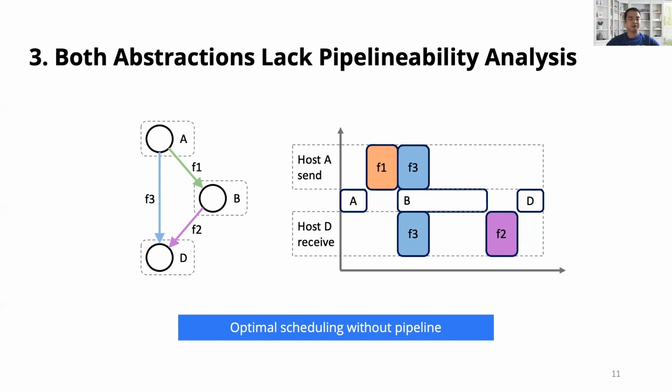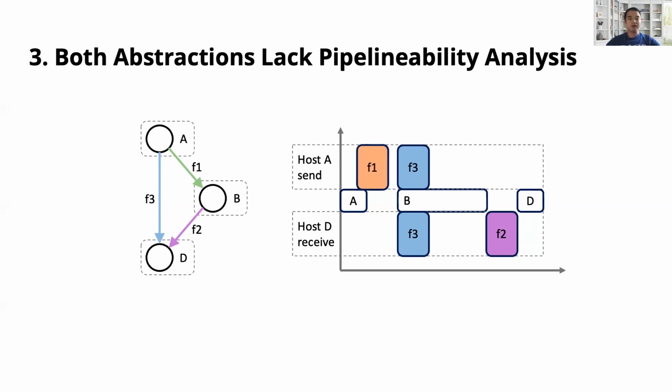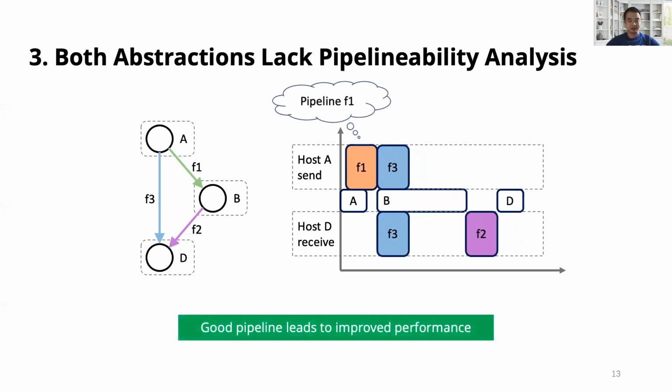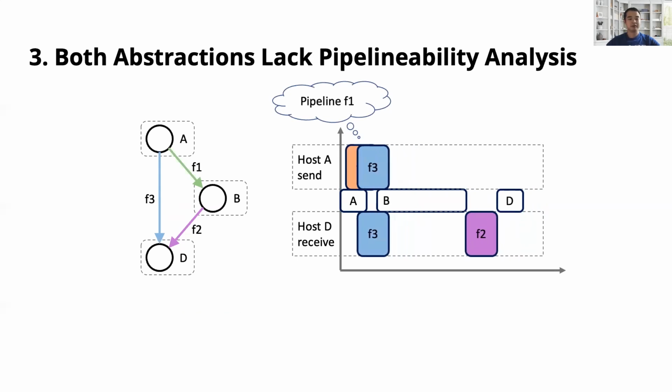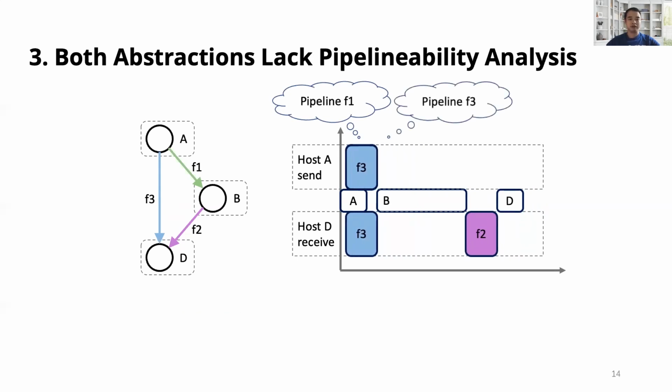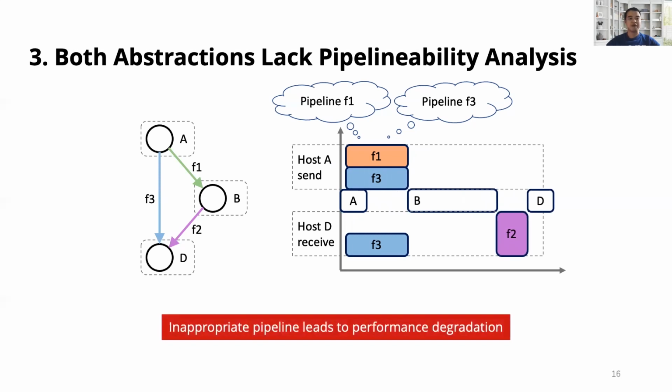In this example, we also have three tasks. And this figure shows the optimal scheduling without any pipelining. If we overlap communication of flow 1 with task A, we can improve the performance. However, if we also overlap the communication of flow 3 with task A, then flow 3 has to compete for the network resources with flow 1 and delay the execution of task B, resulting in degraded performance. Based on these observations, Suvan will introduce the definition and benefits of the MXDAG abstraction.